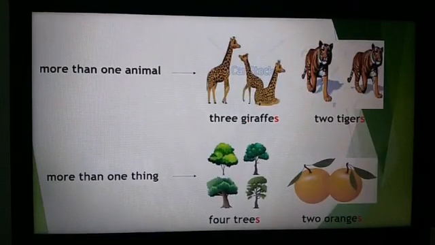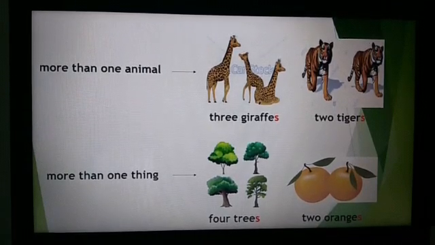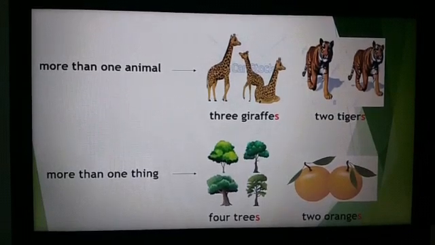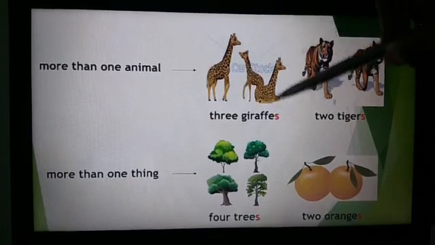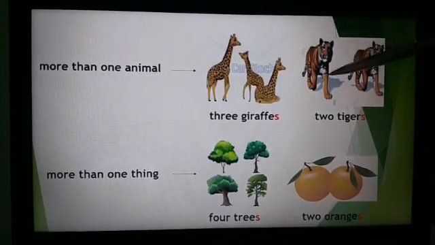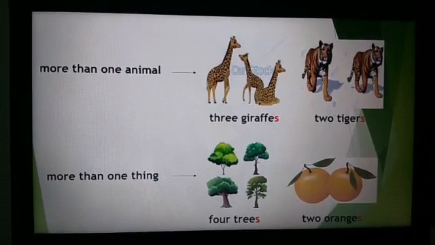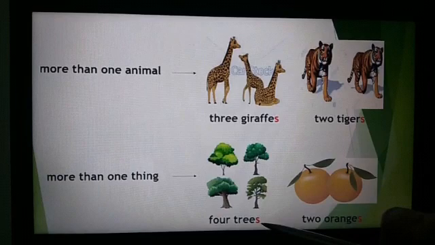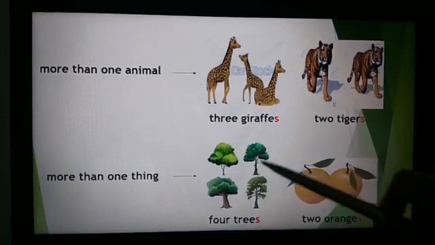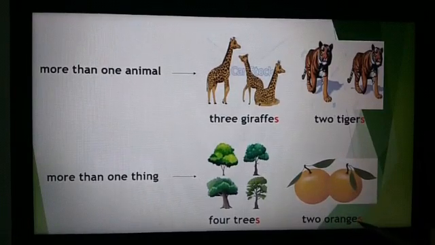More than one animal. 3 giraffes. 2 tigers. These are the plural forms. One giraffe, the plural form is giraffes, whereas the plural form for one tiger is tigers. More than one thing. Tree is a singular form, and when we add s to the word tree, it becomes trees. So there are how many trees? 4 trees. Now 2 oranges. S.